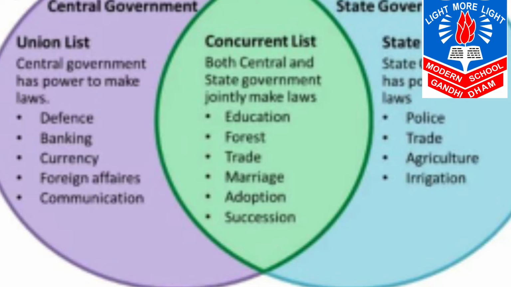That is the 47 subjects for which both the central and state governments frame the law. It has a joint list of powers such as divorce, education, industries, employment, electricity and inheritance matters, proceedings of civil and criminal cases. They all are included in the concurrent list.